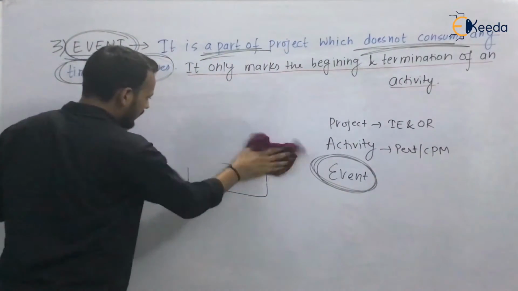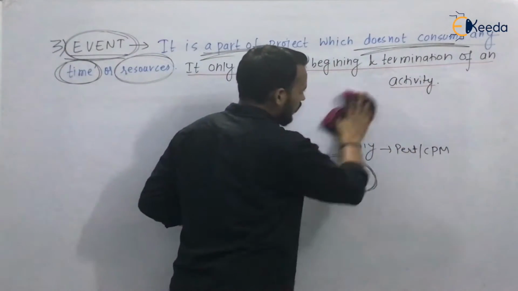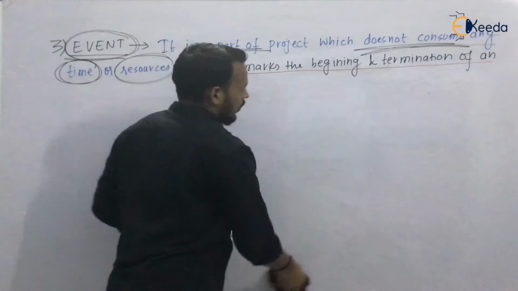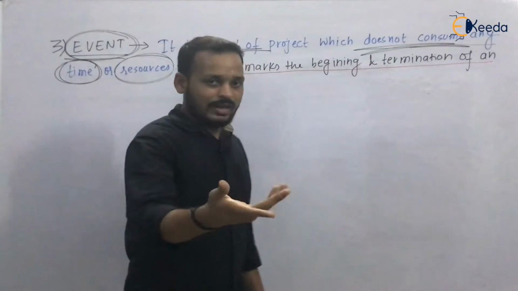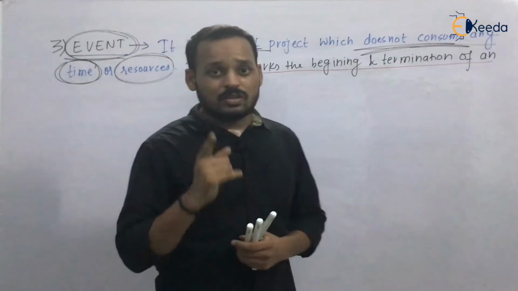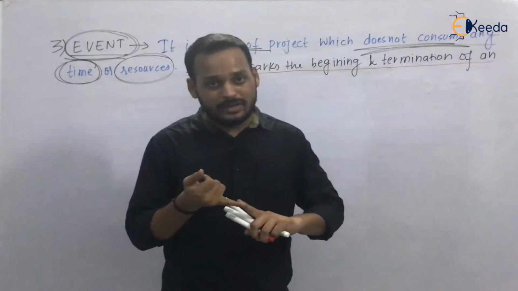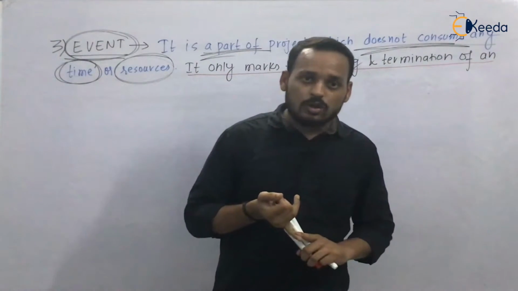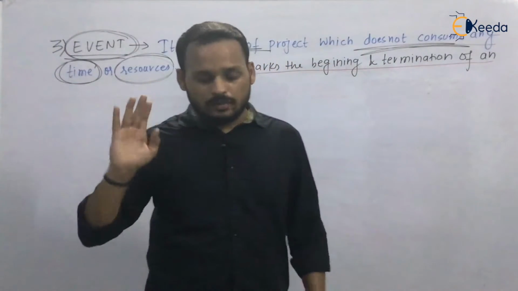One question will come to your mind: why are we going to study activity and event? Because you have to make the network diagram. A network diagram is made with the help of activity and with the help of event.